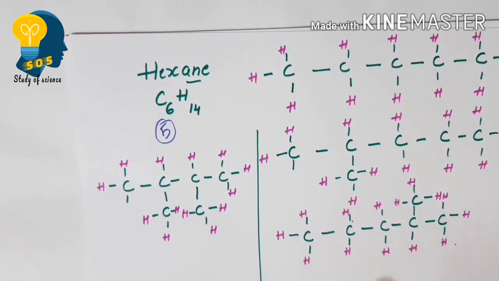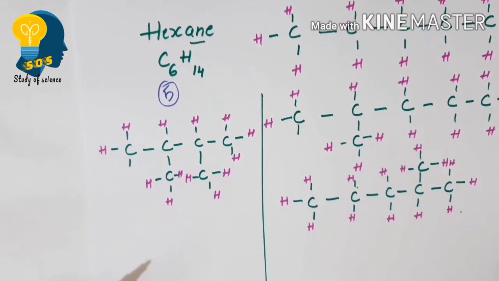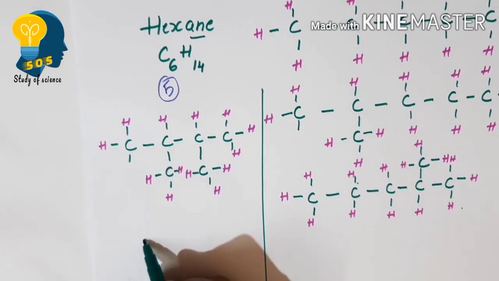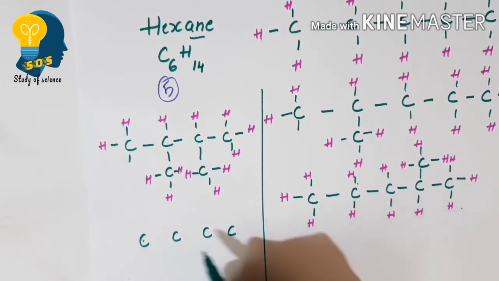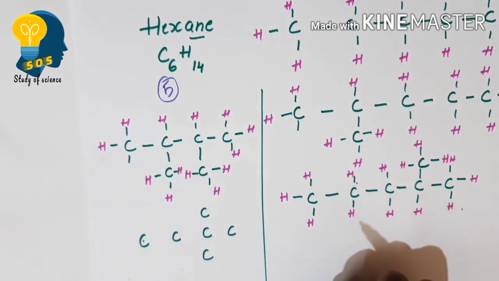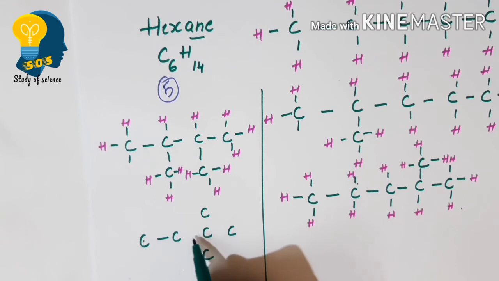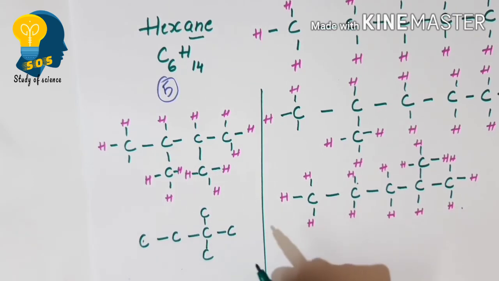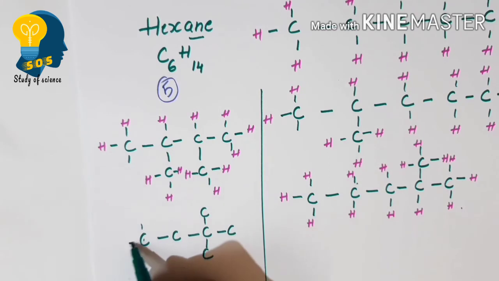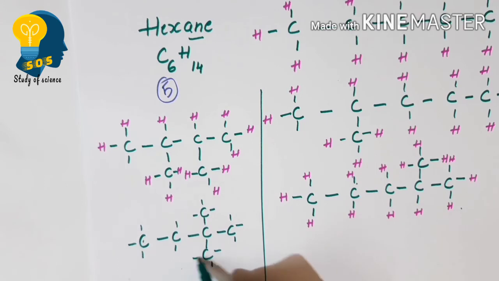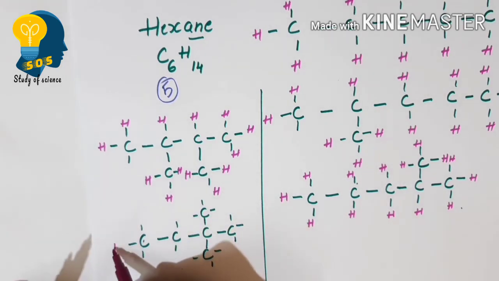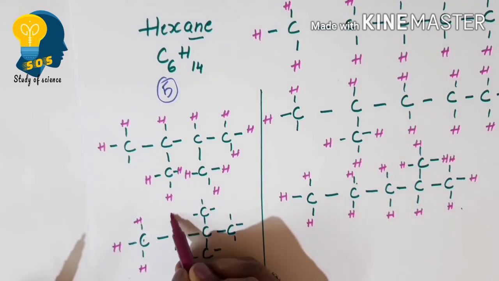Now I will teach you the fifth possible structure. Let me write again 4 carbon atoms in the longest carbon chain, 1, 2, 3, 4, and the 5th and 6th I will write at the top and bottom. Now let us write the single bonds between the carbon atoms, and now it is time to write the 14 hydrogens. This is how we write the fifth possible structure for hexane.